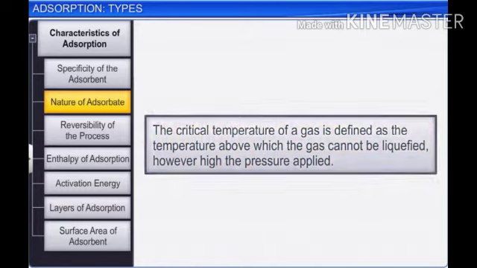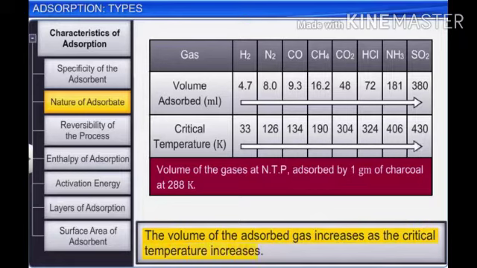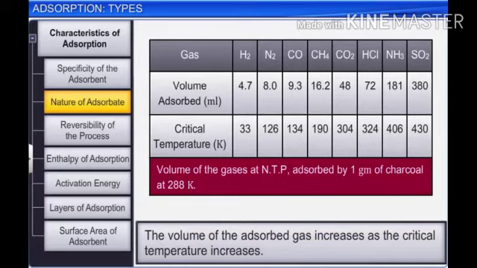And it can be seen that the volume of adsorbed gases increases as the critical temperature increases. The critical temperature of sulfur dioxide gas is 430 Kelvin. Therefore, it is adsorbed more on charcoal than methane and hydrogen gas, which have critical temperatures of 190 and 33